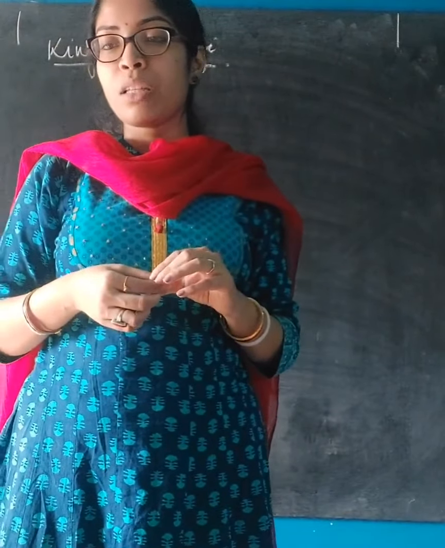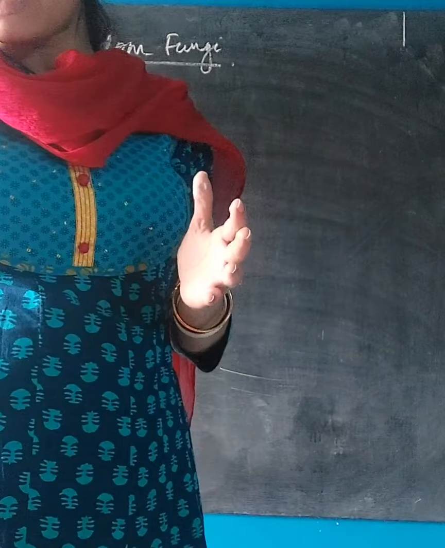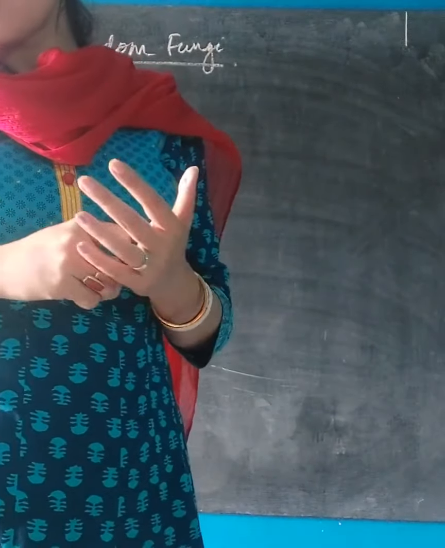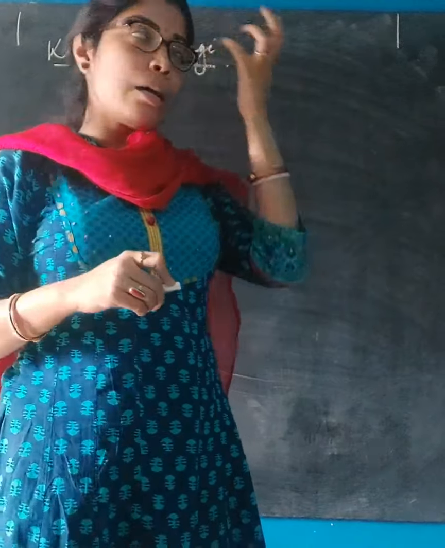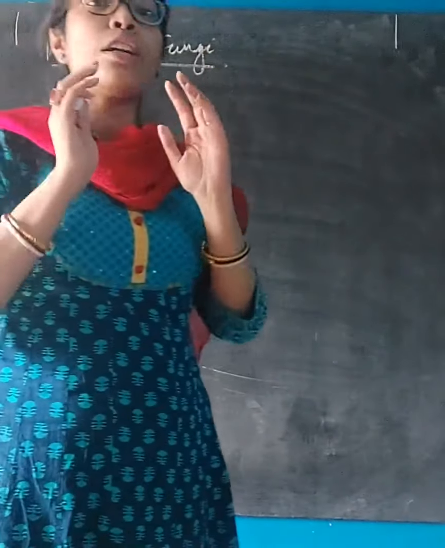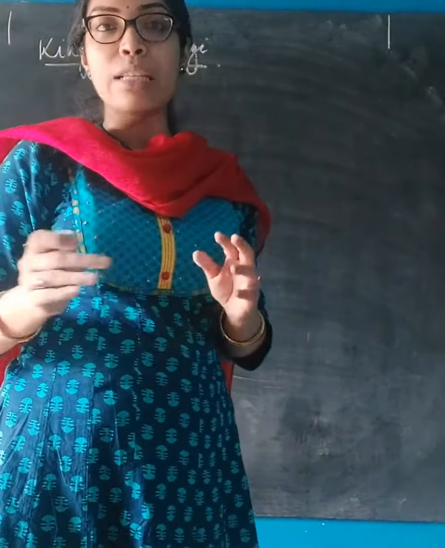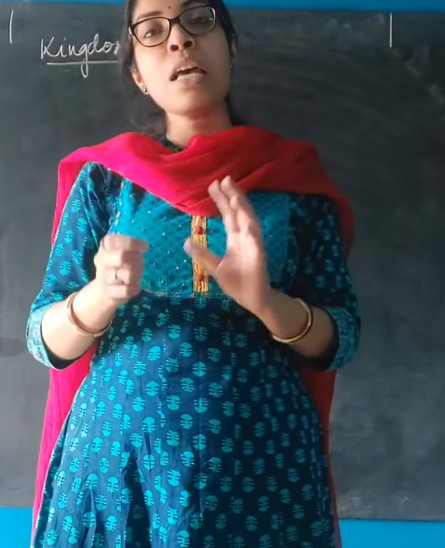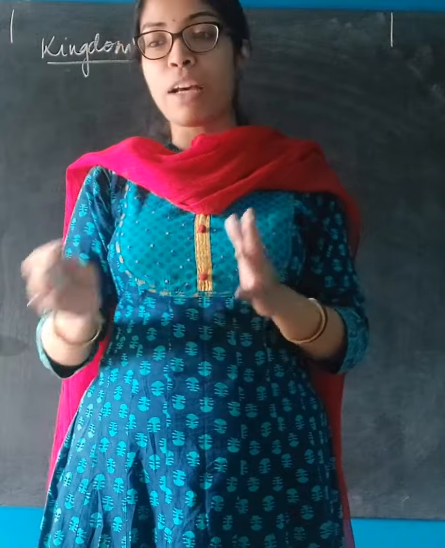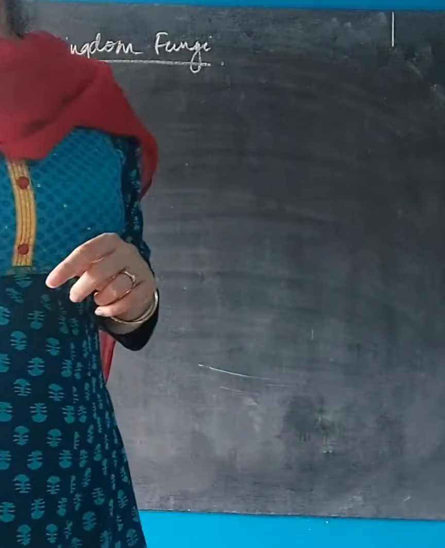The other names, like mildew, rust fungi, puffball, bracket fungi, are also fungi. These are groups or different types of fungi, not particular organisms, so we cannot say they are examples. Examples we will talk about at the last.